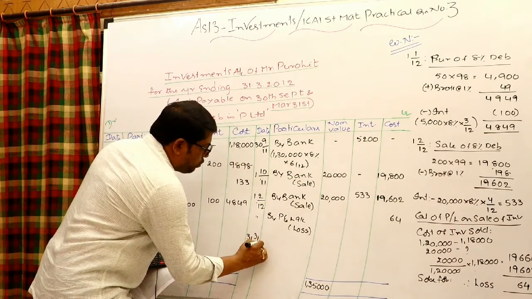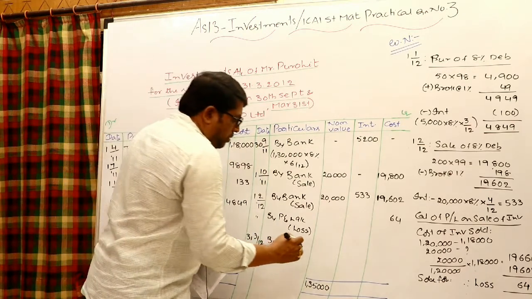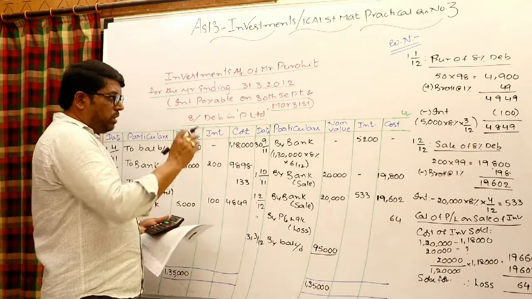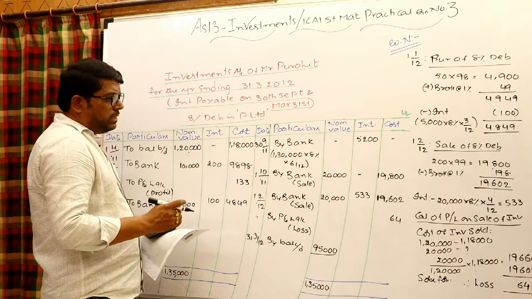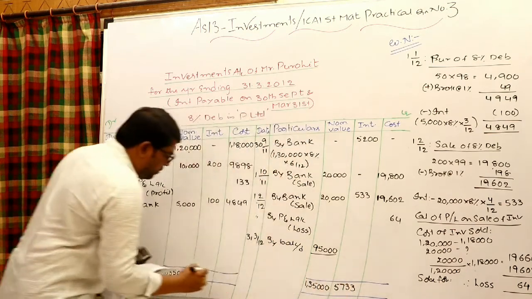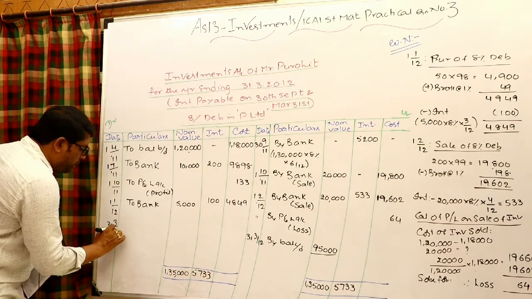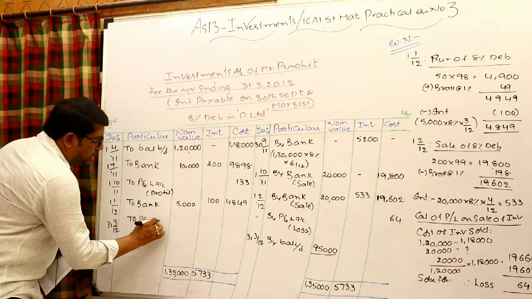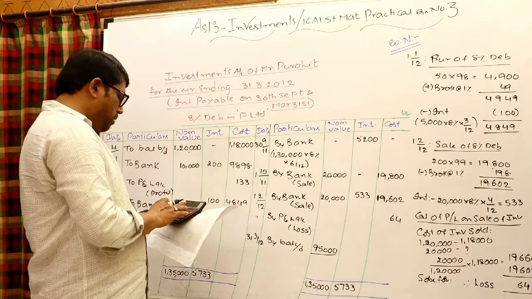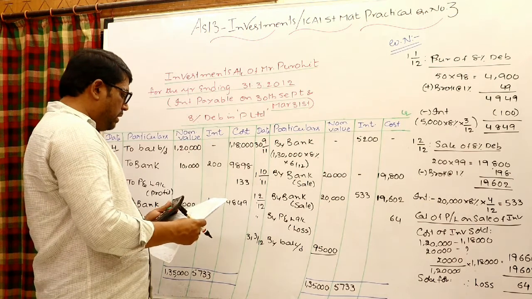So 31st March 2012 by balance carry down 95,000. Moreover 5,200 plus 533, 5,733. Net of interest will go to P&L. 31st March 2012 to P&L account. Net of interest will go to the P&L account. That is 5,733 minus 300, minus 300. Net of interest will go to